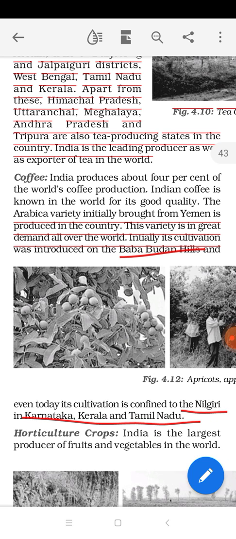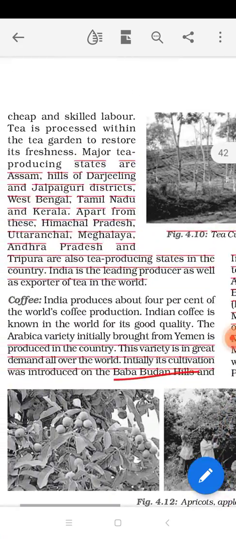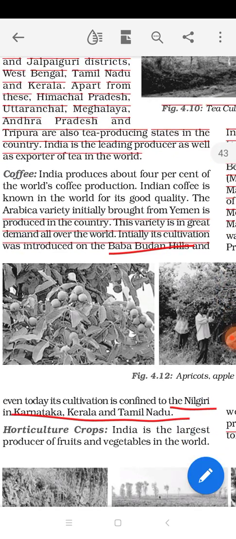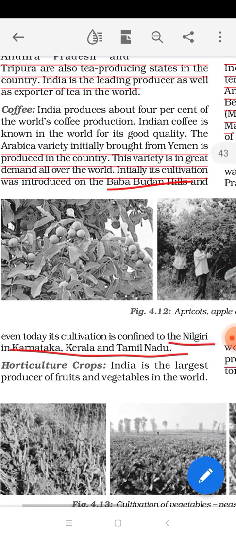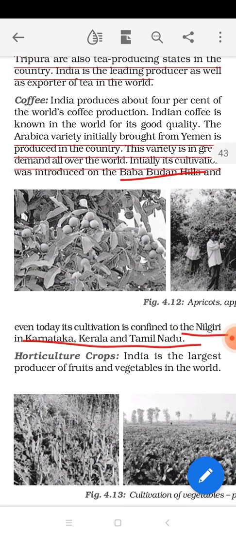As you have seen, there are so many states where we are producing tea, but there are some specific states of India where we are producing coffee, and this coffee is basically the Arabica variety which we brought from Yemen. So we discussed two very famous beverage crops in India, and as I said, India not only produces the largest amount of these two beverage crops, India also exports a lot of them.